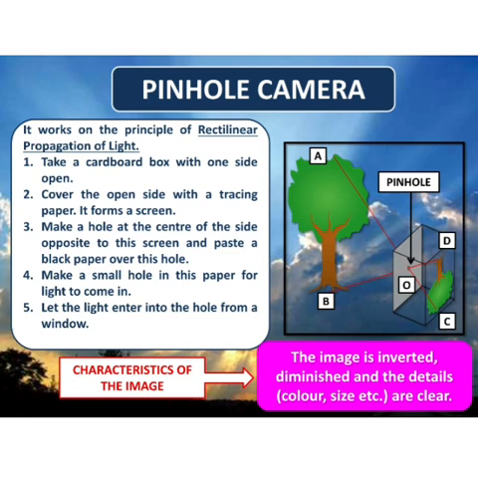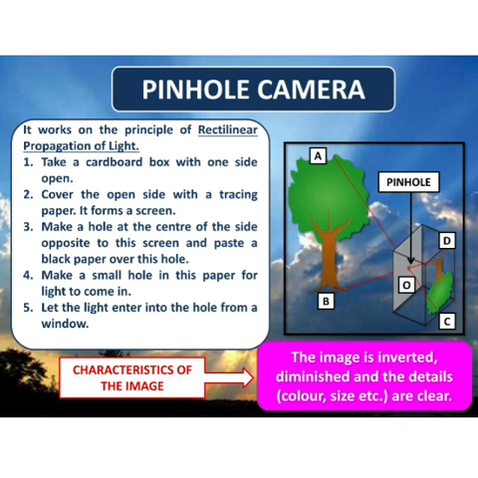Now as we see the image which is being formed inside the box, that will be inverted, means it will be upside down. It will be diminished. Diminished means small in size and the details are clear. Like if we see a tree, we can clearly see a tree in the camera also.